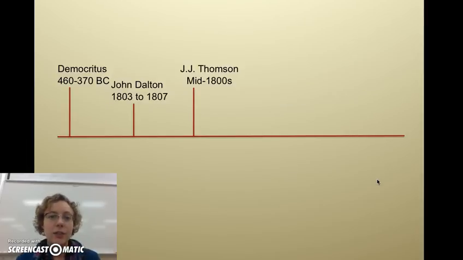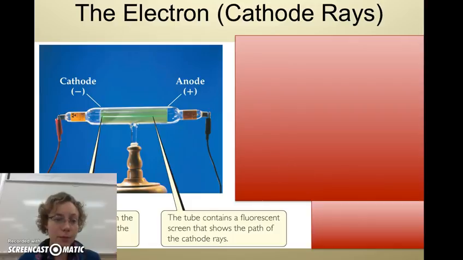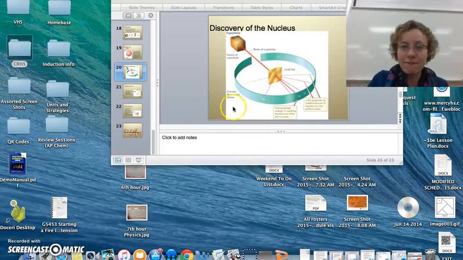Okay, section 2.2, discovery of the atomic structure, kind of continuing on with some history, a lot of dead white guys. So along came J.J. Thomson, mid-1800s. And he is the one who did the cathode ray tube. He's got the plum pudding model. He also is the one that came up with electrons. So let's talk about that for a moment.